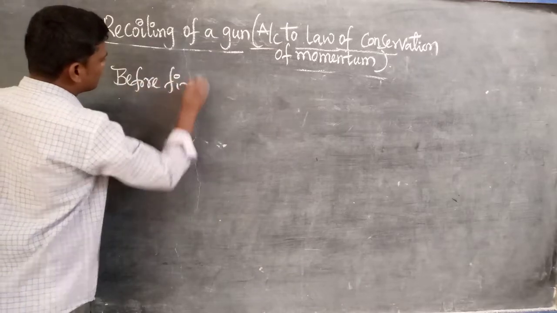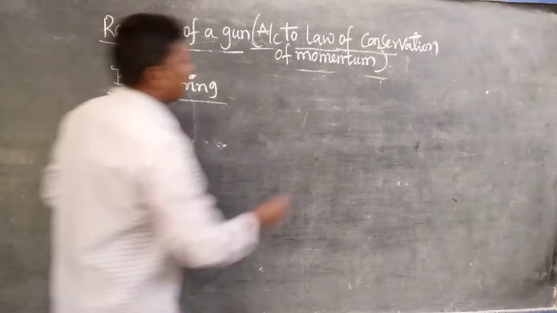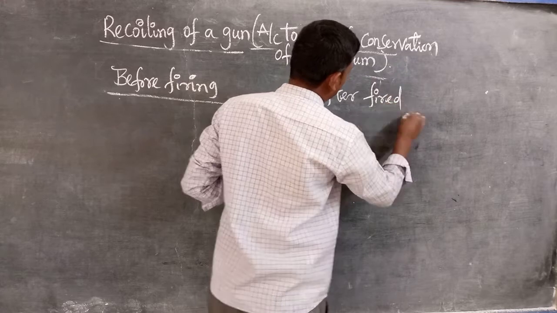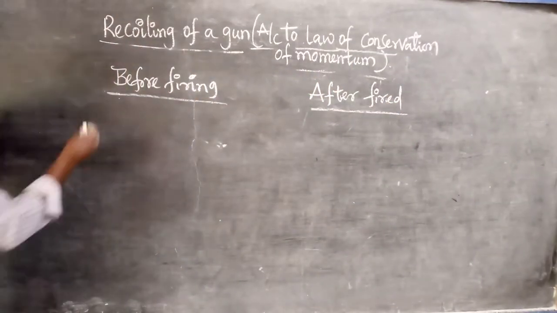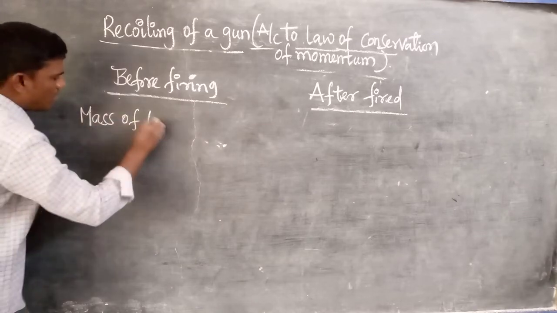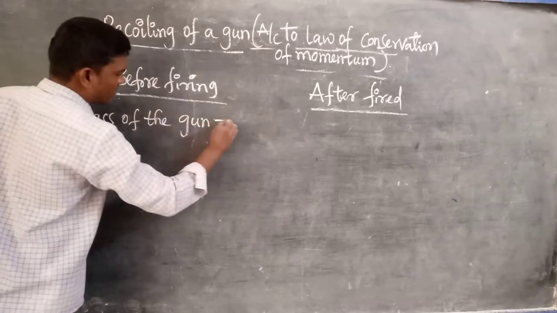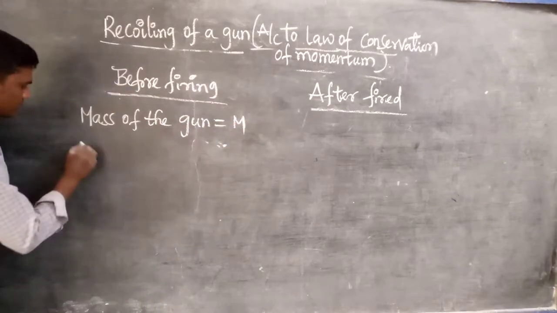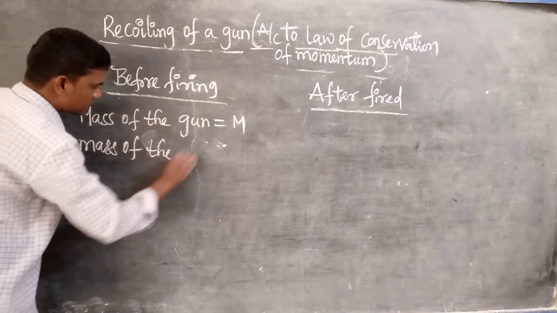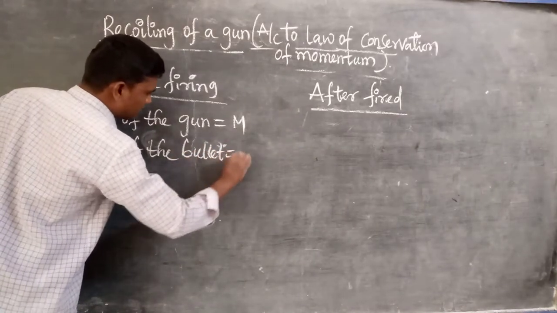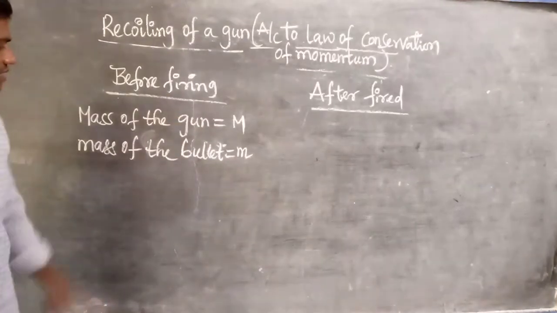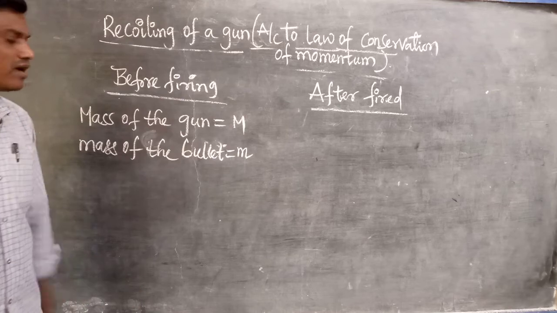Before firing, and here after firing. So before firing, the mass of the gun is equal to capital M. The mass of the bullet is equal to small m, because the mass of the gun is always higher than the mass of the bullet.